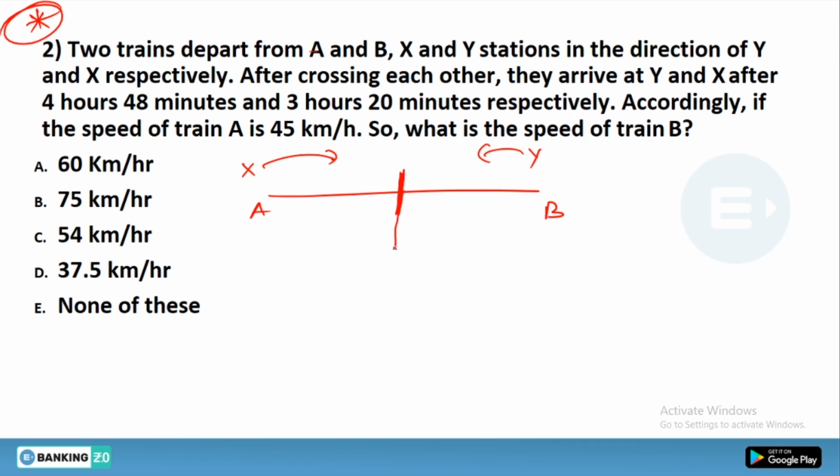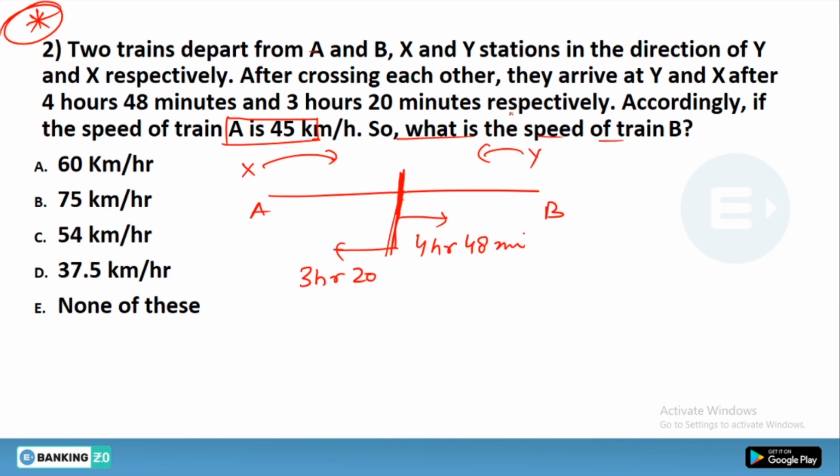Let's say from there, A takes 4 hours 48 minutes, while B takes 3 hours 20 minutes. If the speed of train A is 45 km per hour, what would be the speed of train B?